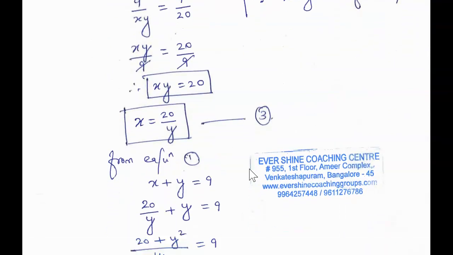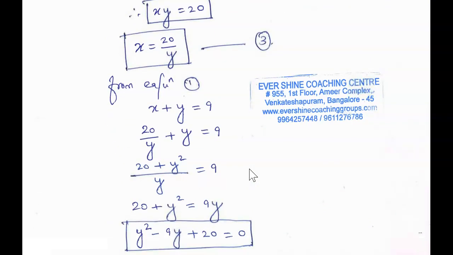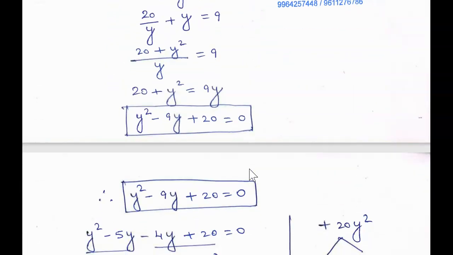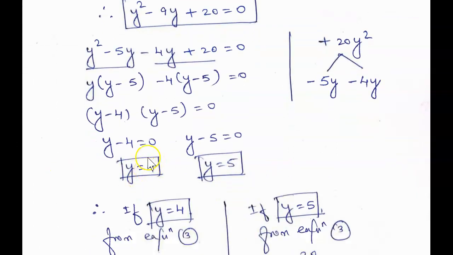Just copy down this answer and see the steps how we have done. Now we get the quadratic equation. Again we have to solve this quadratic equation by any of the methods, but here we are using the factorization method. And here we can see we got two values of y, but both are positive. Since both are positive, we have to consider both as the